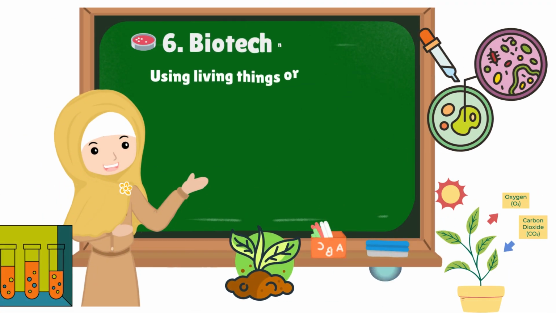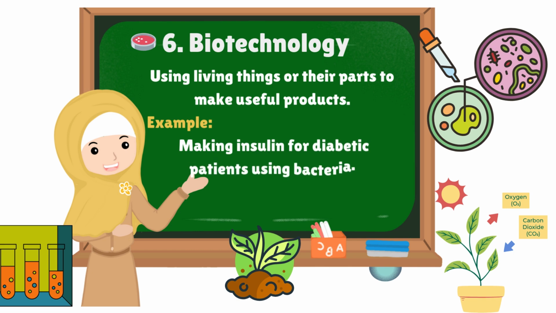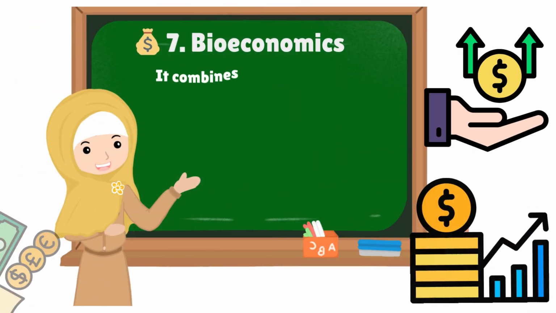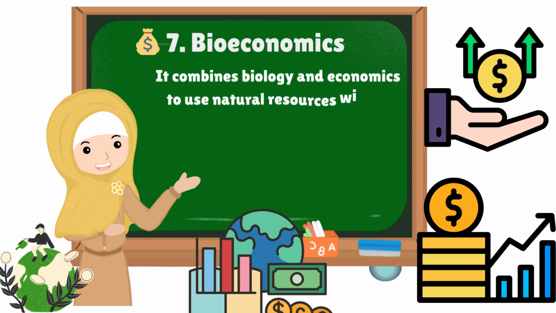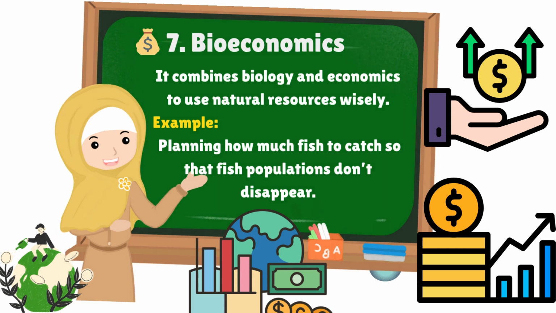Sixth is biotechnology, uses living things to make useful products. For example, scientists use bacteria to make insulin for diabetic patients. At last is bioeconomics. This combines biology and economics. It helps us use nature wisely, like how much fish we should catch so the ocean stays full of life.